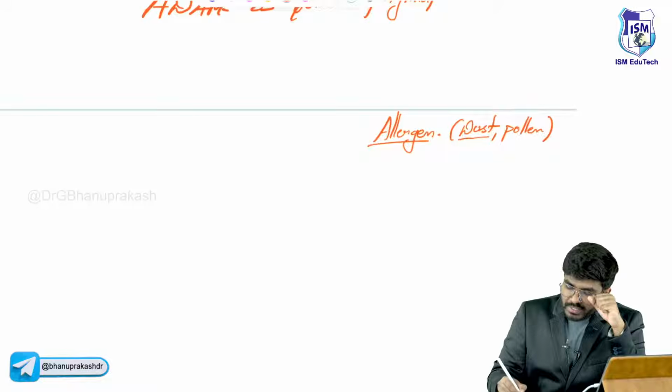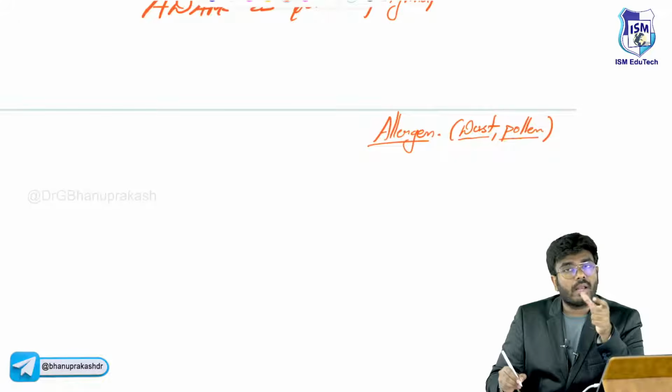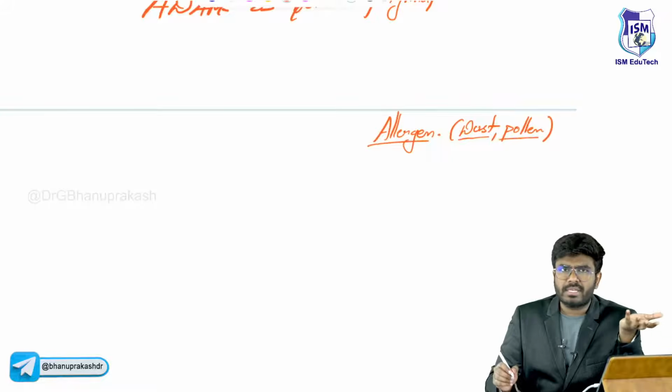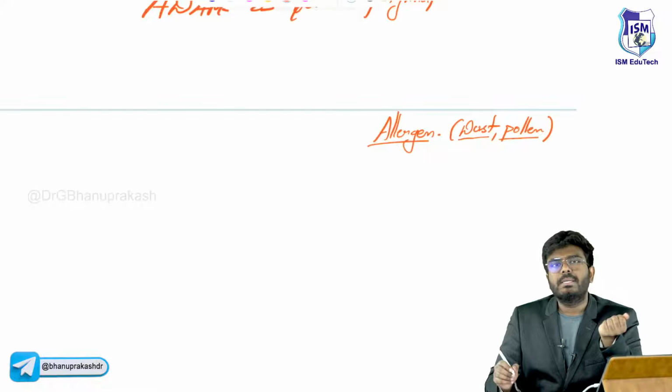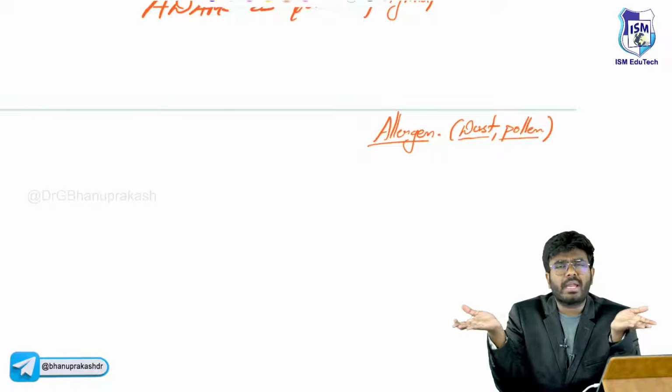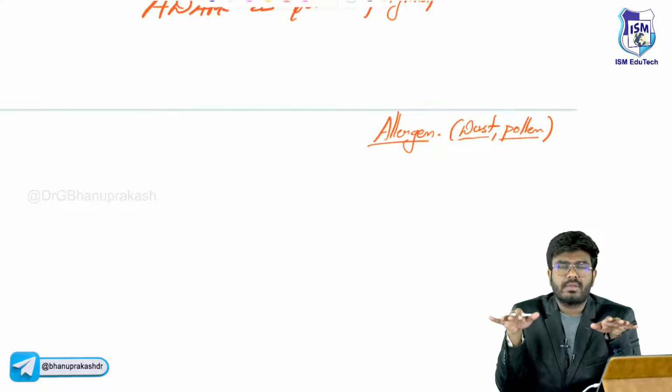The problem is my body recognizes this dust or pollen as an antigen. Normally they are not antigens, they are not bad substances. Usually normal people, if they go into a garden, there will be pollen grains. Normally, if the pollen enters my body, the pollen grains, which are nothing but proteins and carbohydrates, will be degraded into amino acids and glucose in the lungs itself.